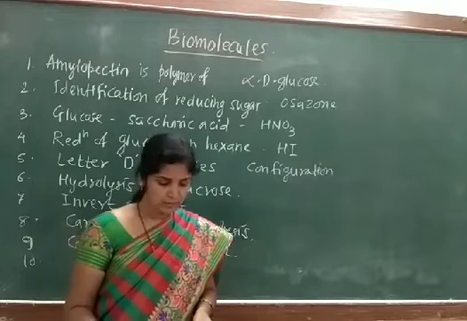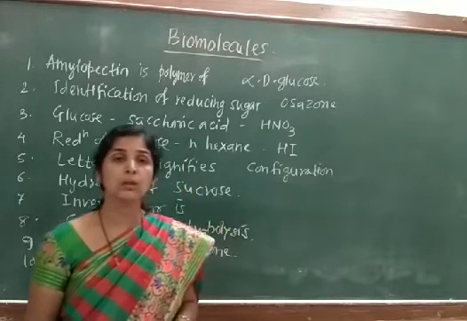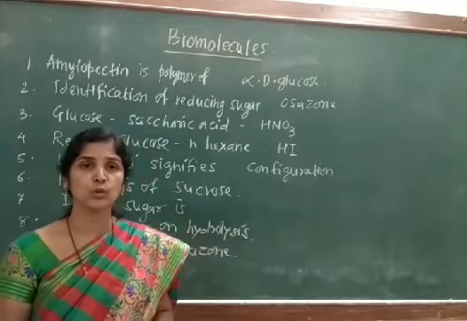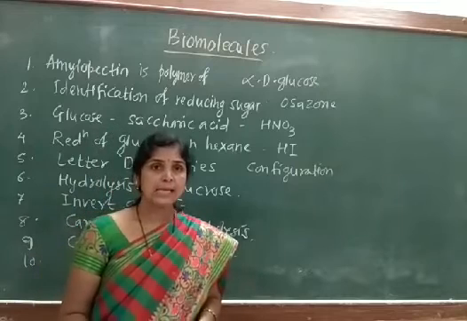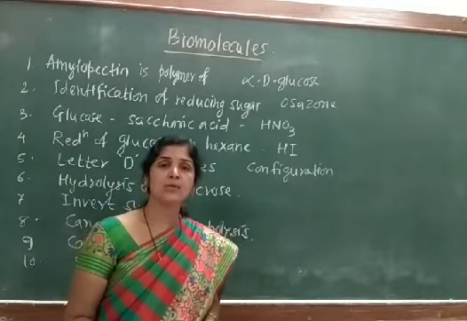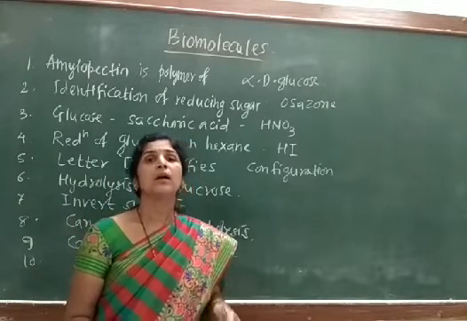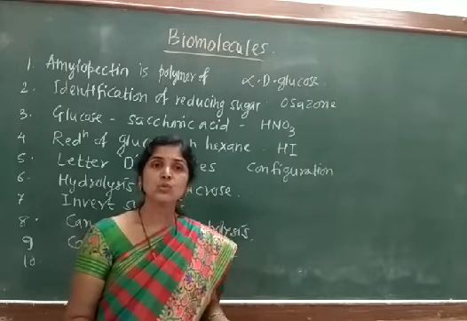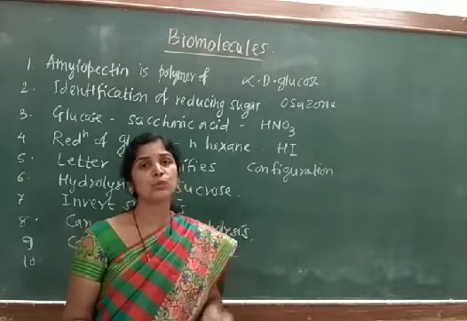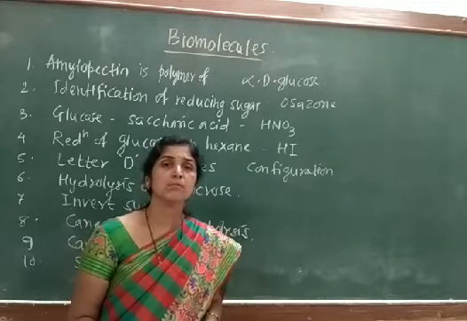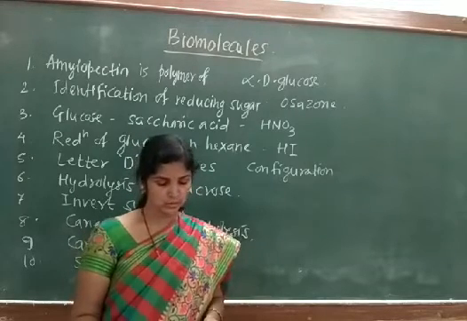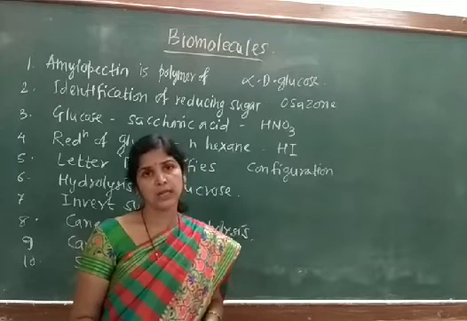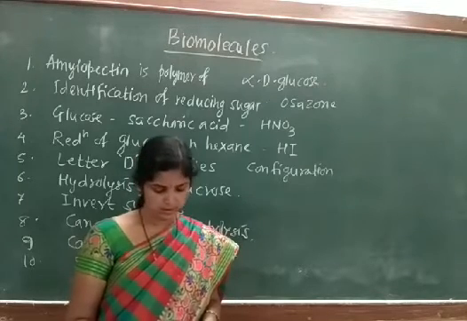When we discussed the hydrolysis of the sucrose molecule, a disaccharide, we said that the conversion of sucrose into glucose and fructose is called mutarotation. So the correct option is option A, mutarotation.